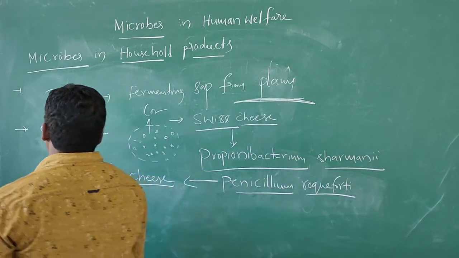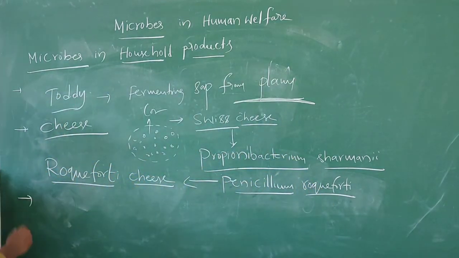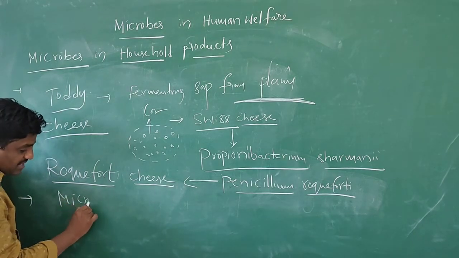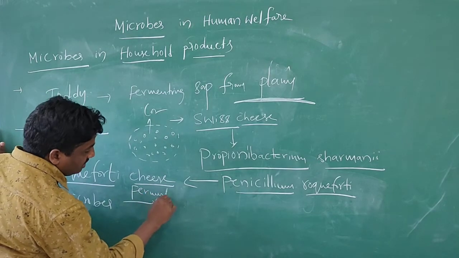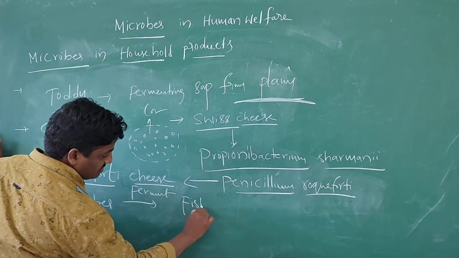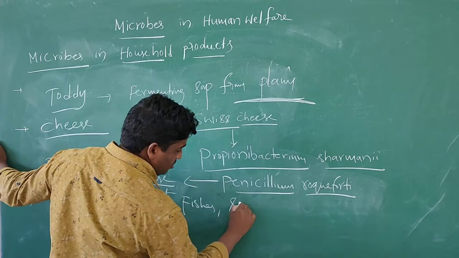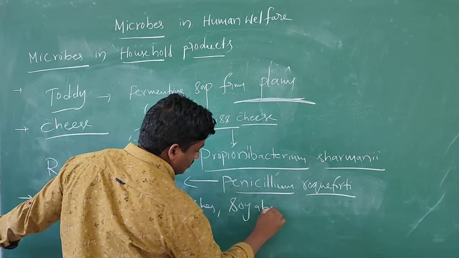So these are the household products, and I will say some other household products. Microbes are also used in fermenting some fishes and some soya beans.